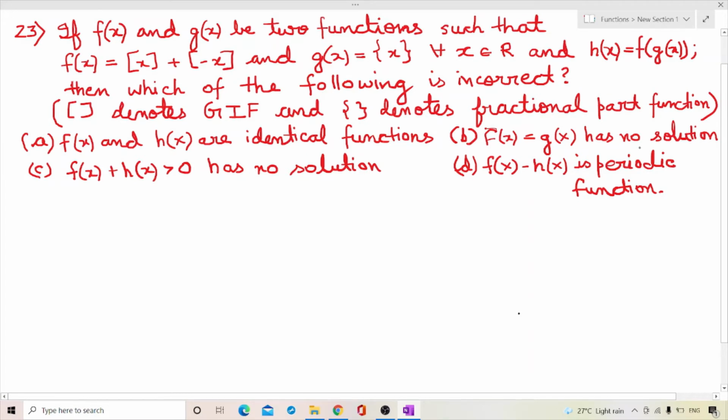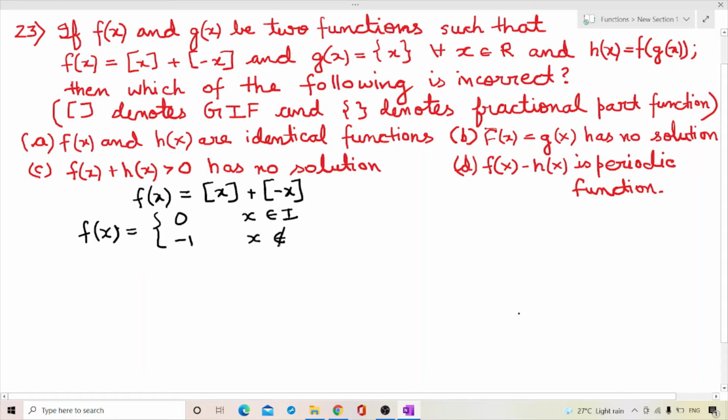B, f(x) is equal to g(x) has no solution. C, f(x) + h(x) is greater than 0 has no solution. D, f(x) - h(x) is a periodic function. So we'll proceed. We have f(x) is equal to the greatest integer of x plus the greatest integer of -x. So f(x) is equal to 0 for x belongs to an integer and -1 for x does not belong to an integer.